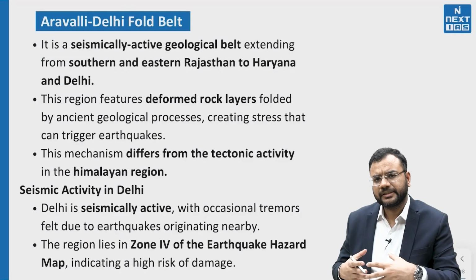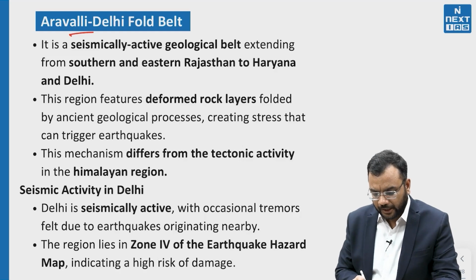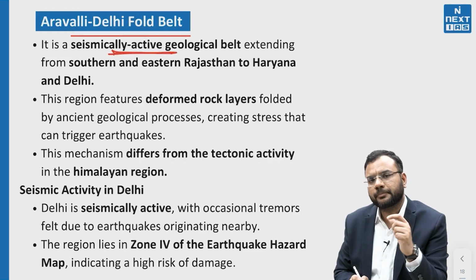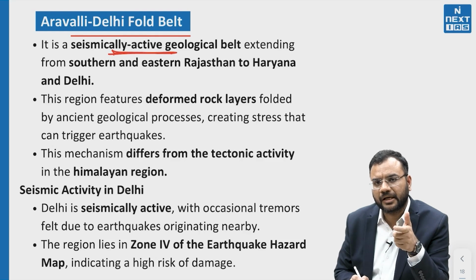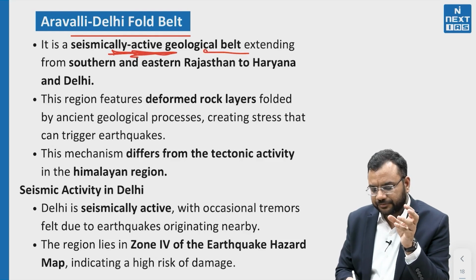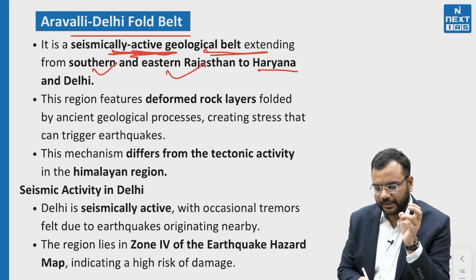Now let us understand a key term which has come into the editorial: the Aravalli Delhi fault belt. It is a seismically active geological belt. The examiner can set up a question by framing or changing this word, active. It extends from southern and eastern Rajasthan to Haryana and Delhi.